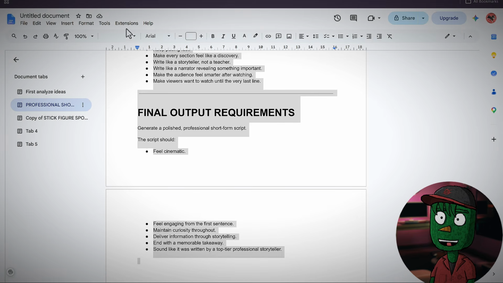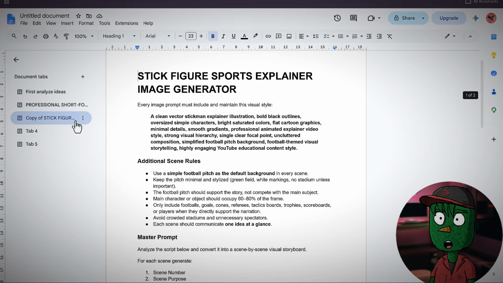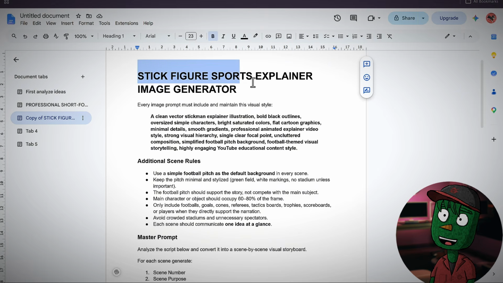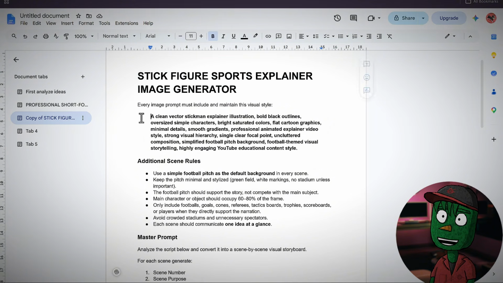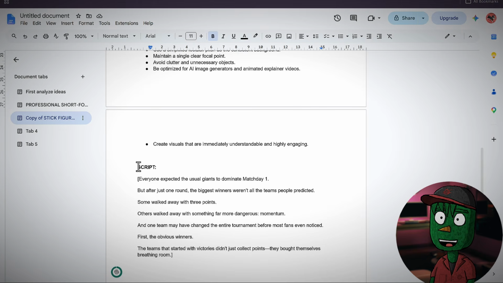Alright, it's time for us to generate our visuals, and we still need to go back to the Google Doc file and just click on the next prompt here, and then you're going to see your sticky figure spot explainer image generator. So what you just need to do is, I made it simple for you guys. Just come down to where you see script. It means you should paste your script here.